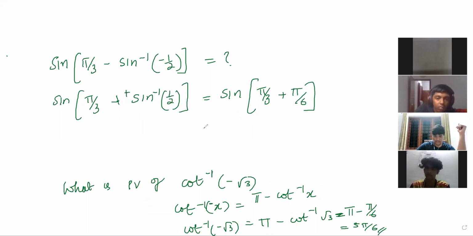Pi by 3 plus pi by 6 is pi by 2, so it is sine pi by 2, because pi by 3 is 60 degrees and pi by 6 is 30 degrees. Or you can just do LCM also. So the answer is 1.